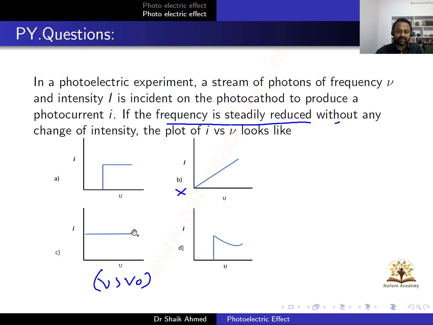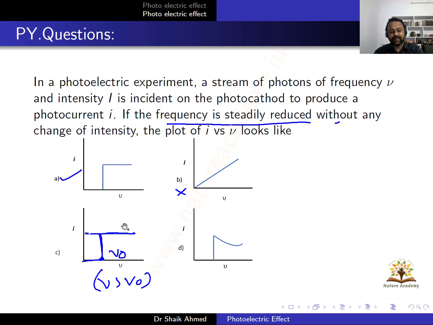Here the frequency is decreasing, but there may be some threshold frequency, right? At the threshold frequency, the current value drops to 0. Below the threshold frequency, there will not be any photocurrent. So this is the correct one.